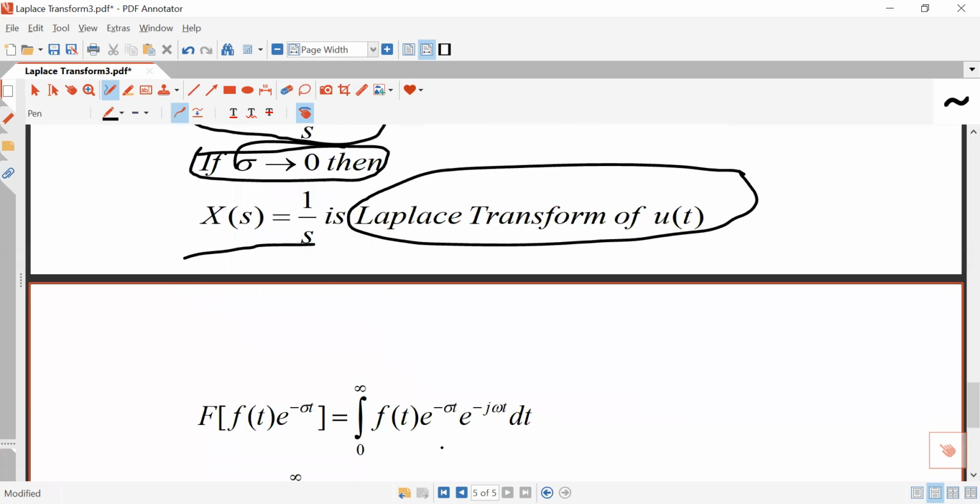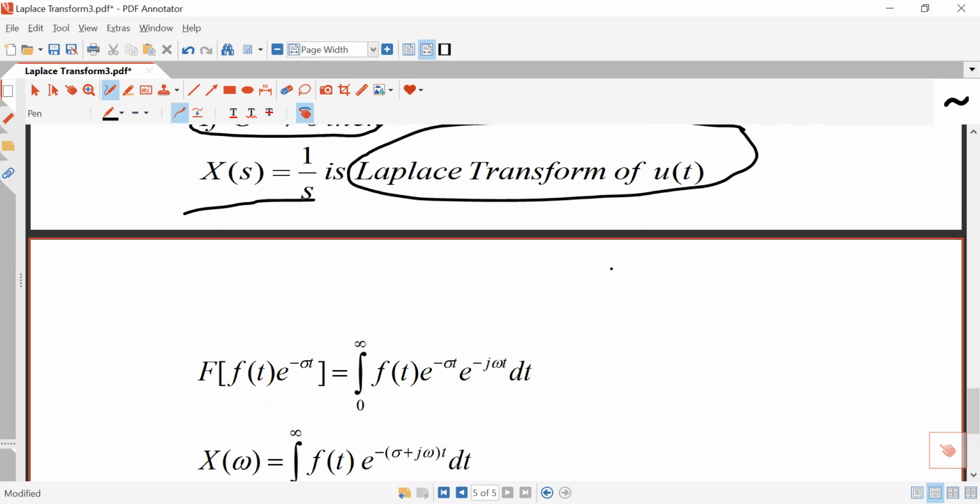For example, suppose you want to determine the Fourier transform of a signal f(t), and this f(t) is not differentiable, not integrable. Then how can you determine the Fourier transform of this signal? So first you will have to determine the Fourier transform of f(t) e to the power minus sigma t. And you must remember this is the converging factor. And what will be the Fourier transform of this signal?